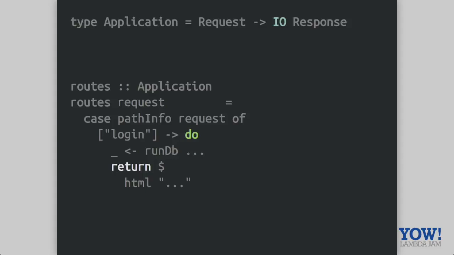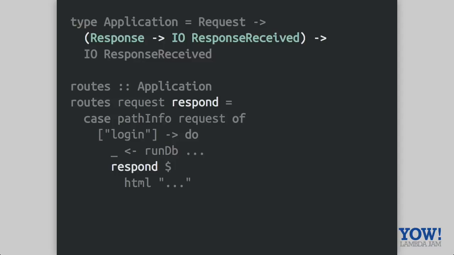So in fact, we should be thinking more about this application as a request to I/O response. And at the end here, we can do some database stuff in the middle, but then return this pure response to the server. But of course, this is not quite true in WAI. This is one way to think about it, but in fact, WAI has a slightly different representation of application, which is a slightly more complicated signature.